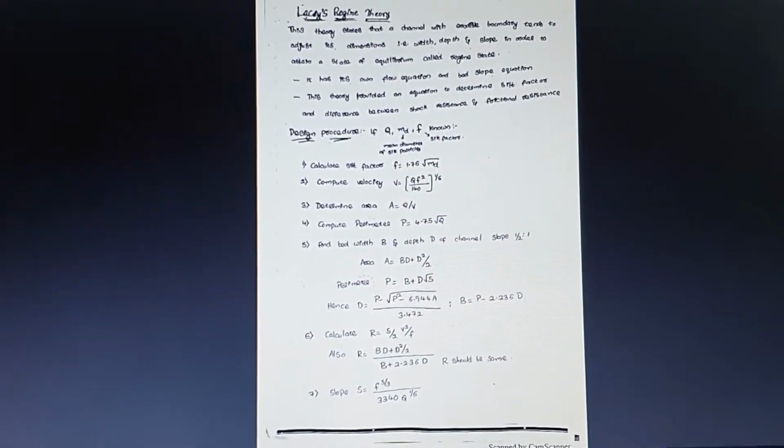Silt factor is nothing but whenever there is flowing of water, it also consists of some amount of silt particles present in it. So he assumed that silt particles are also in the theory, so that it cannot be negligible. So here you can see the design procedure. Here you have Q, MD and F value.